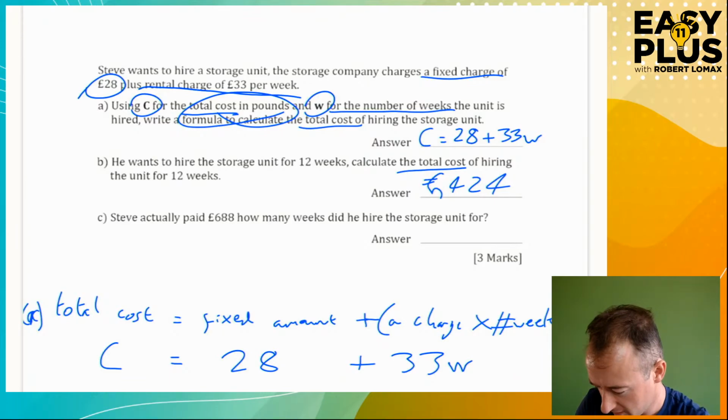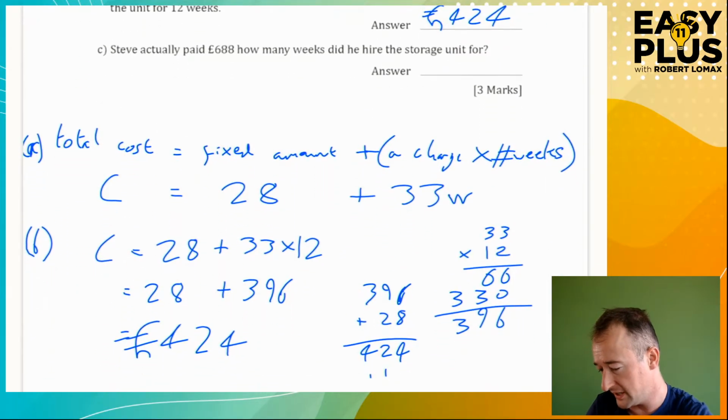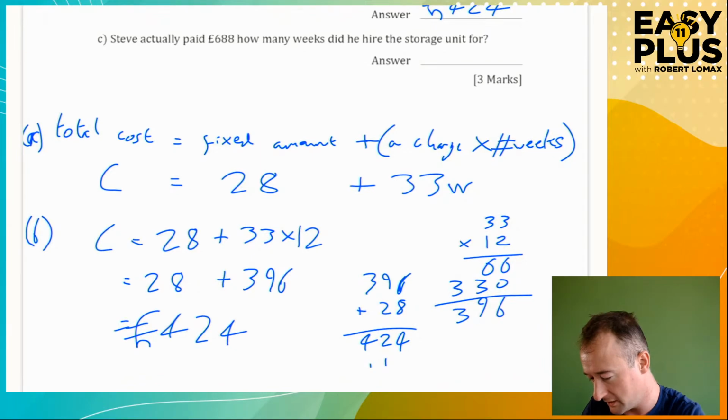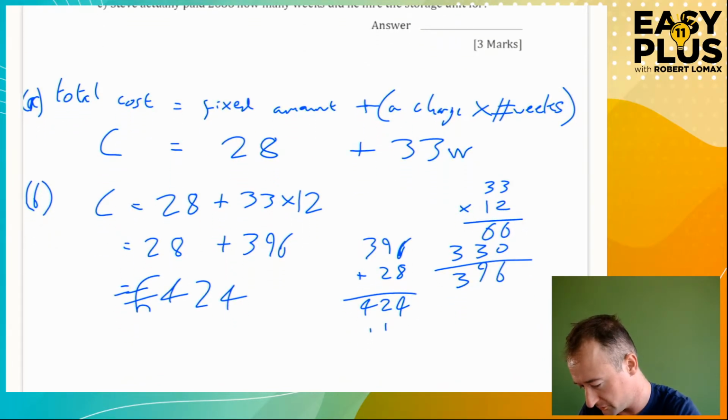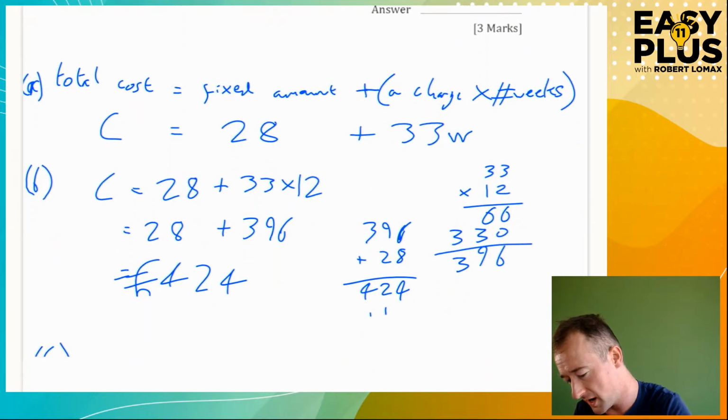Right, okay. Enough talking sense, back to talking rubbish about maths. Steve actually paid £688. That was foolish of him. He should have got some cheaper storage. So how many weeks did he hire it for? Yes, that is the question. Of course it's the question. It was inevitably going to be the question. He paid £688. How many weeks did he hire for?